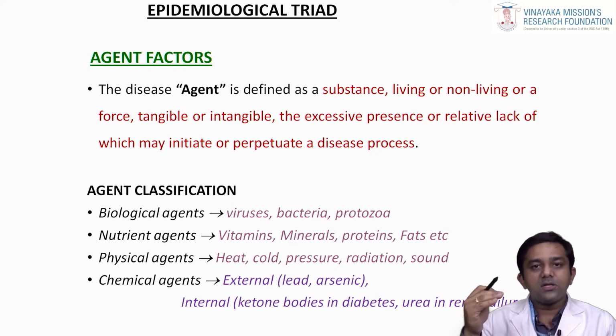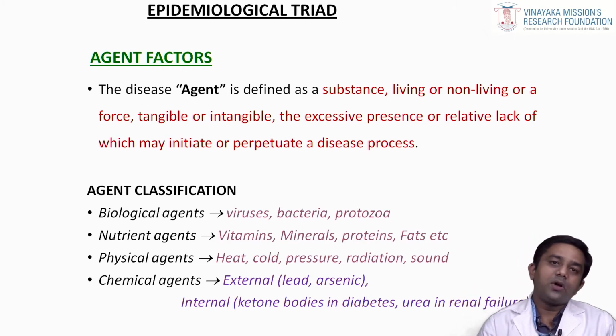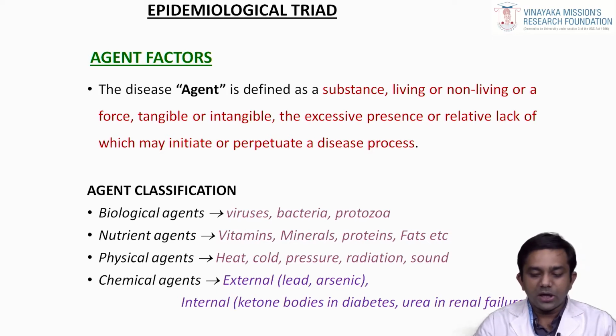Lack of minerals will cause disease, and lack of proteins will cause protein energy malnutrition. So, these are the examples for nutrient agents. Next comes the physical agents, that is exposure to heat, pressure, radiation or sound, and then your chemical agents, that is the external or internal chemical agents which can cause a particular disease.